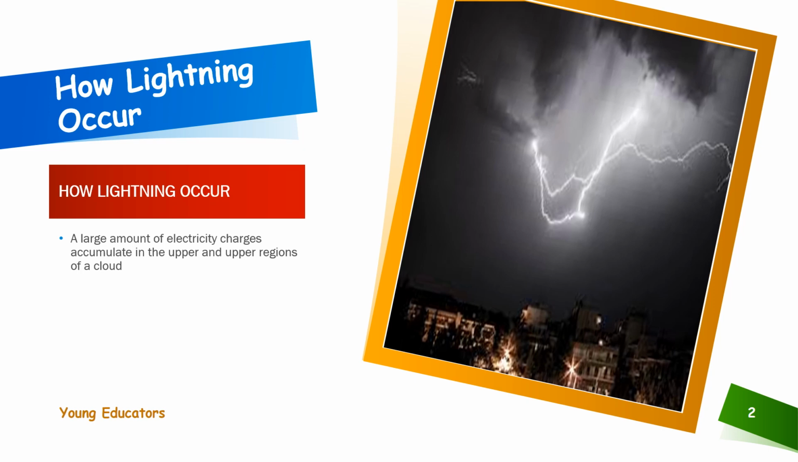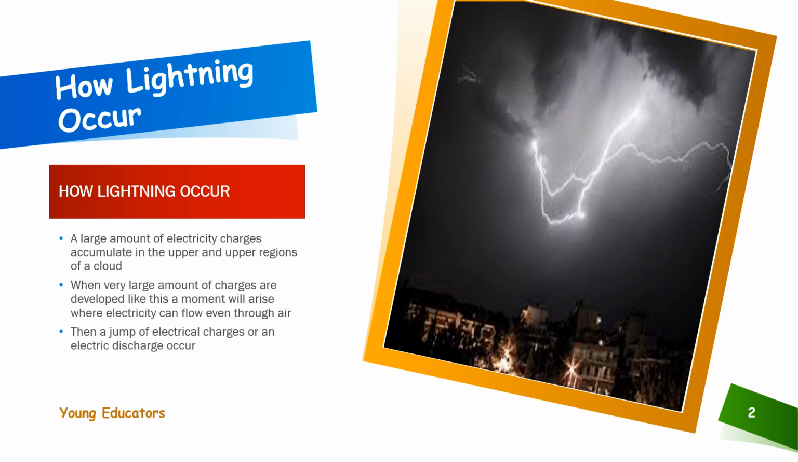A large amount of electric charges accumulate in the upper regions of a cloud. When a very large amount of charges are developed like this, a moment will arise where electricity can flow even through the air. Then a jump of electrical charges, or an electric discharge, occurs. This phenomenon is known as lightning.